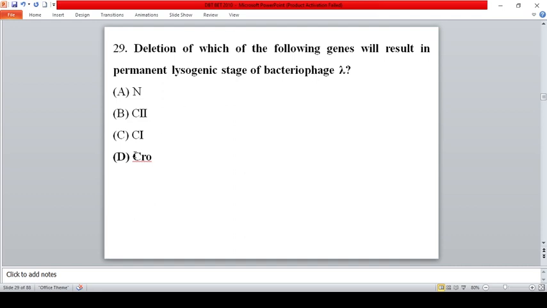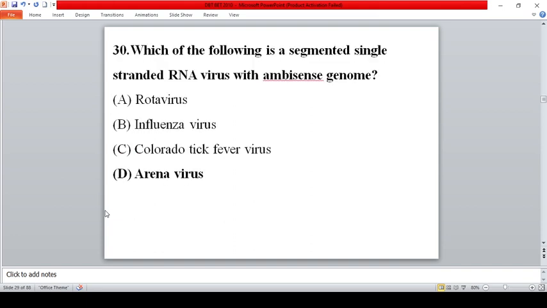So if you delete this CRO gene, it will lead to a lysogenic state because the CRO gene is involved in the lytic cycle. If you delete this particular gene, then the lytic cycle will be interrupted and the lysogenic cycle will persist. Which of the following is a segmented single-stranded RNA virus with an ambisense genome? It is arenaviruses. Sometimes they will ask that arenavirus has a dash genome, so you should know arenavirus is a single-stranded RNA virus and it has an ambisense genome.